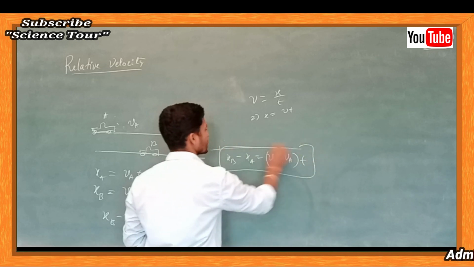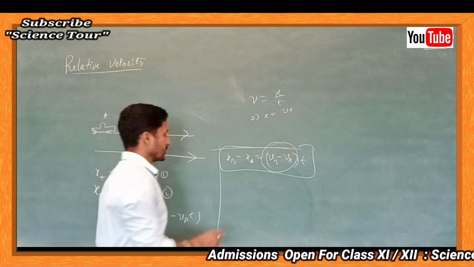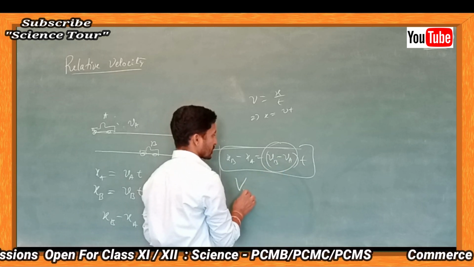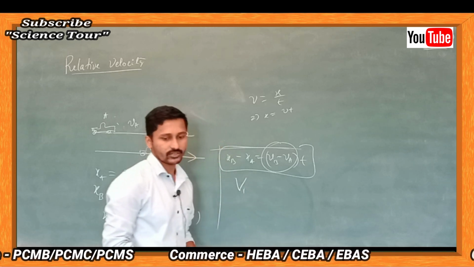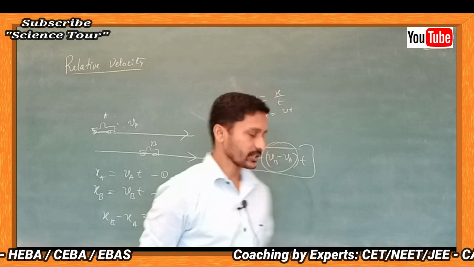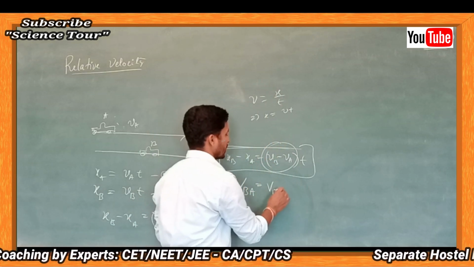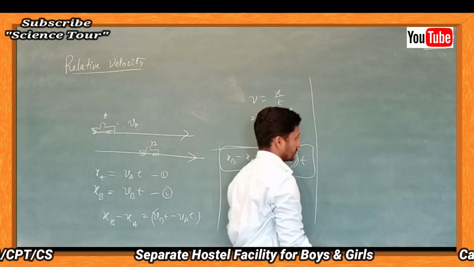In this equation this term is called relative velocity. That is nothing but the velocity of b with respect to A, which is Vb minus Va. What does with respect to mean?